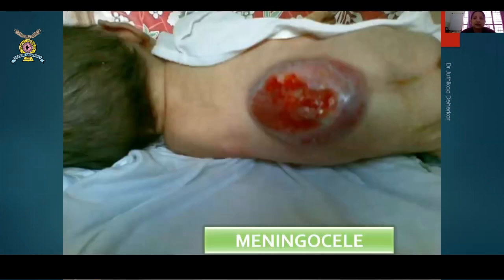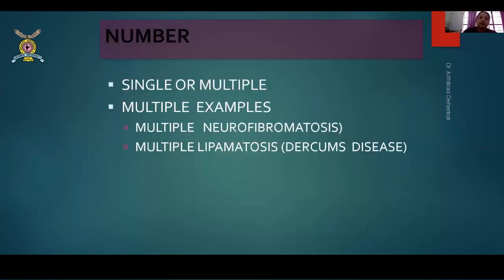So this is another meningocele that we have seen. It is classically in the center of the backbone along the spine. So you can find them anywhere. It can be in the center, it can be a low-lying meningocele, or it can be a high-lying meningocele. Many a time you can see a meningocele even at the glabella. That is because the cribriform plate is the weakest part, and from there also the brain and other contents can herniate.